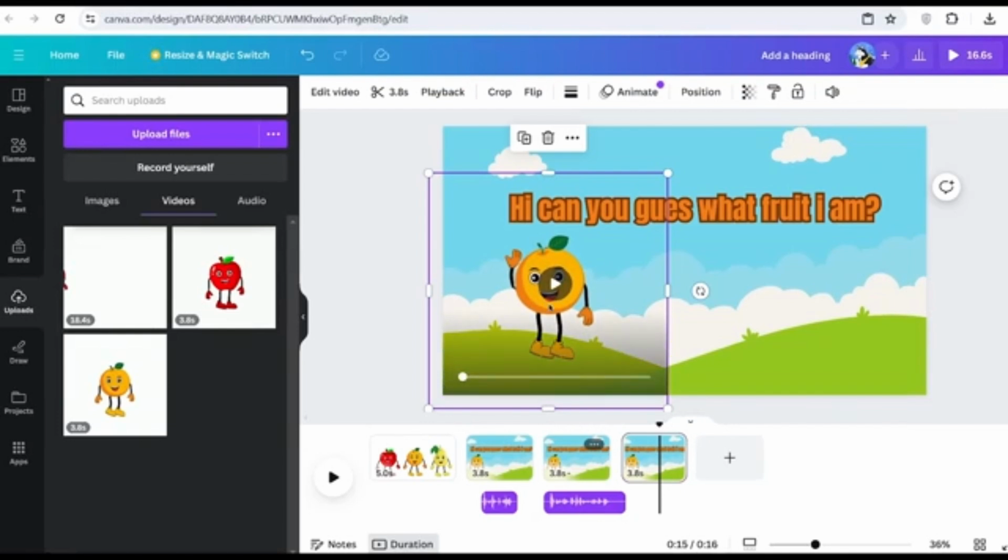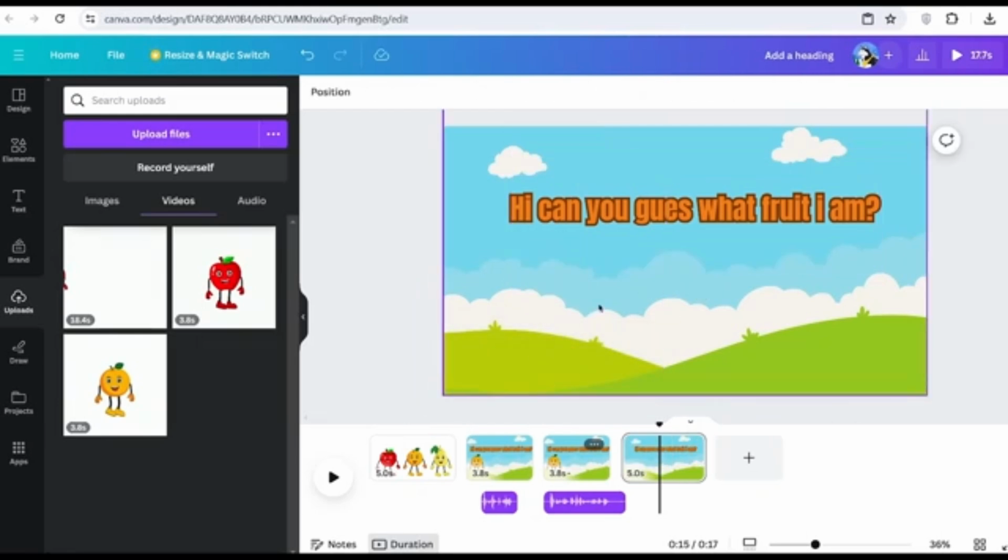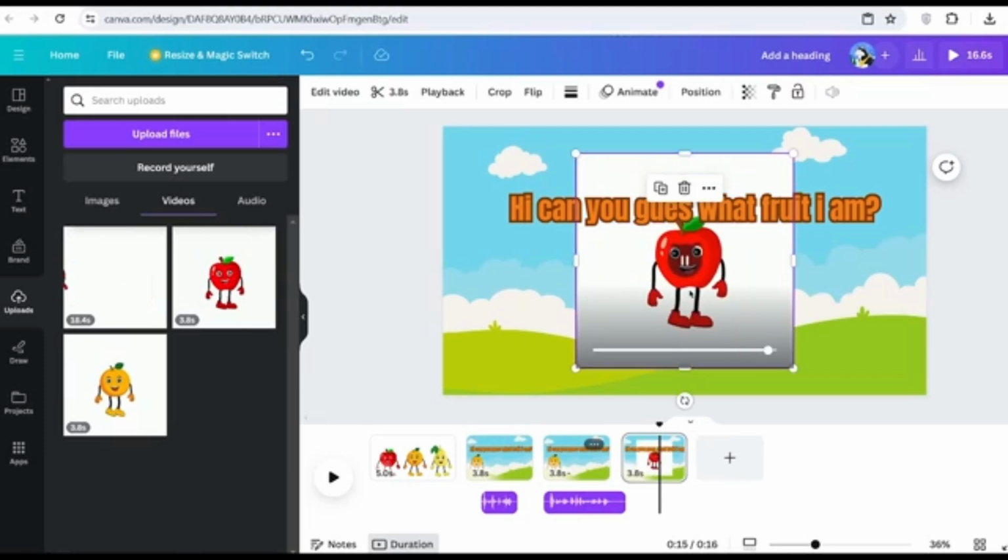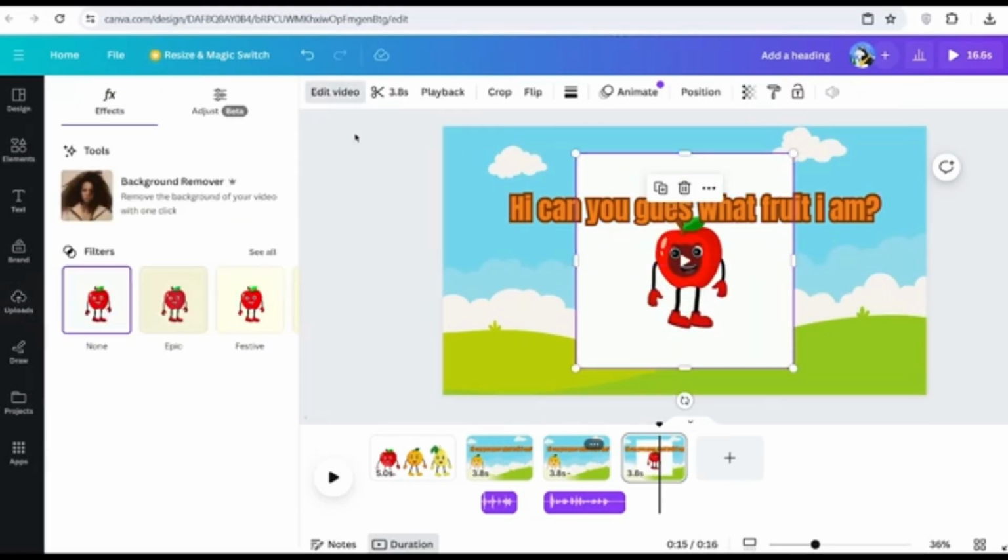From here, what you want to do is click onto the orange, because you don't need the same movement. Click onto your character, and then delete this movement if you no longer need it. Then I'm going to add in the new movement for my second scene. So I'm going to go onto Uploads, go to Videos, and then click the second movement that I needed for my video. Now that it's added in, I need to follow the similar process to remove the background.